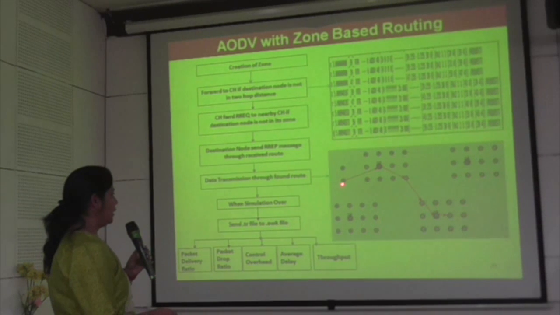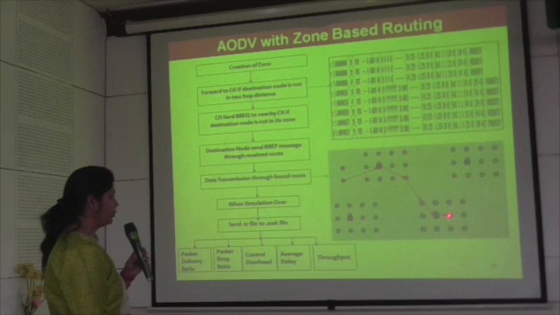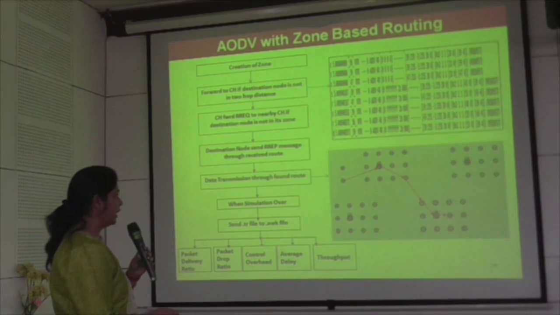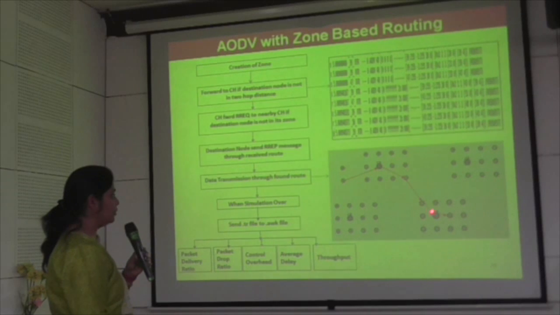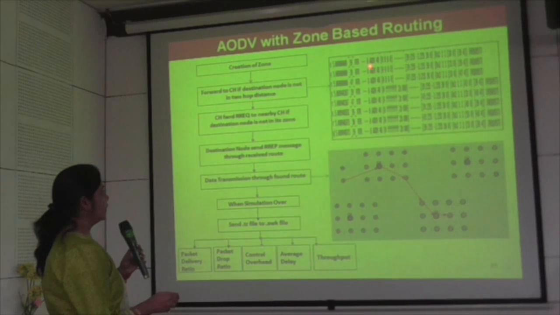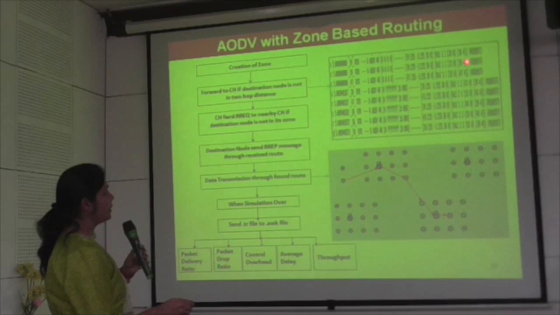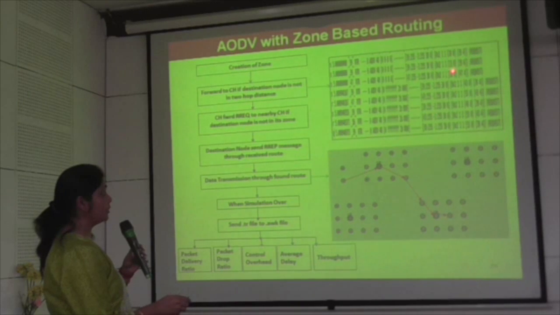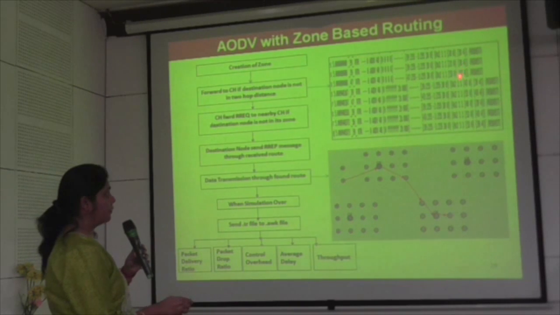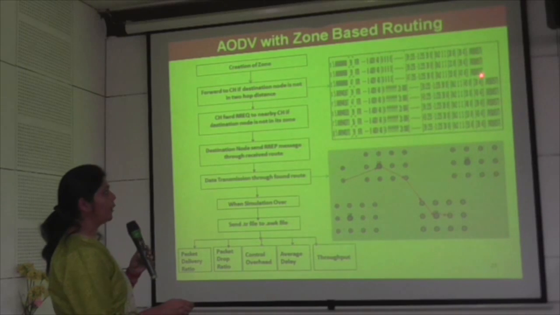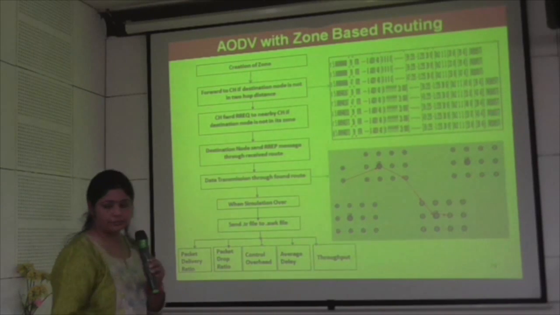Here I am showing that node 39 wants to send data to node 30, and this route is found through AODV. This shows which neighbors AODV has and to which nodes it will send the request among the neighbor nodes.